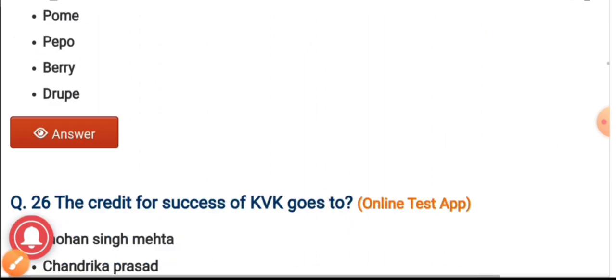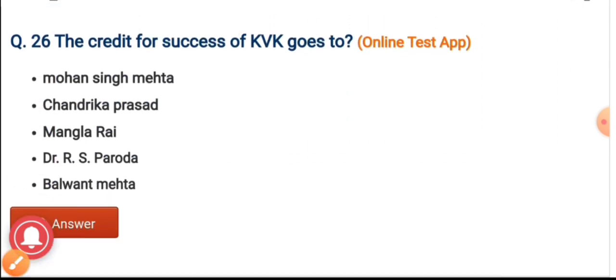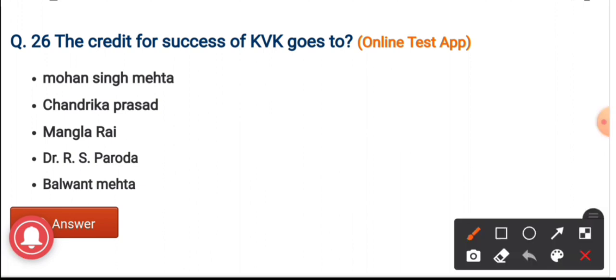Question number 26. The credit for success of Krishi Vigyan Kendra goes to? Options are Mohan Singh Mehta, Chandrika Prasad, Mangala Rai, Dr. R.S. Paroda, Balwant Mehta. And the correct answer is Mangala Rai. The credit for success of KVK goes to Mangala Rai.